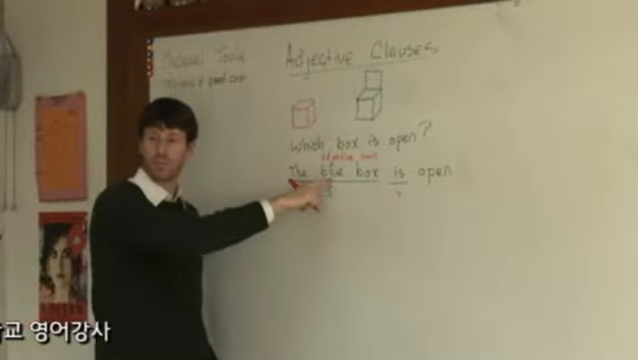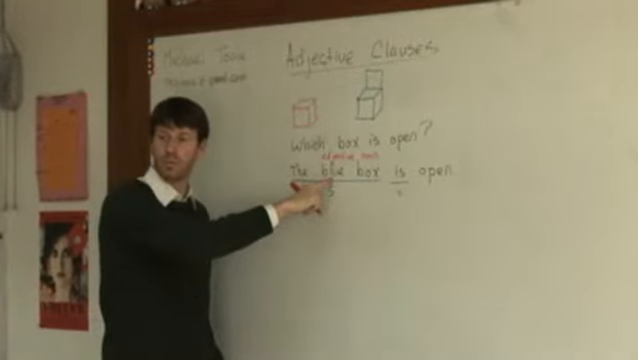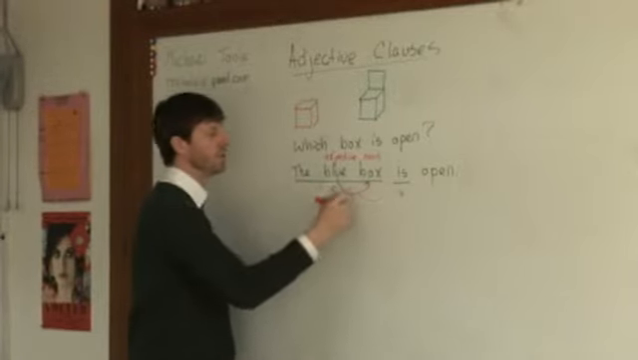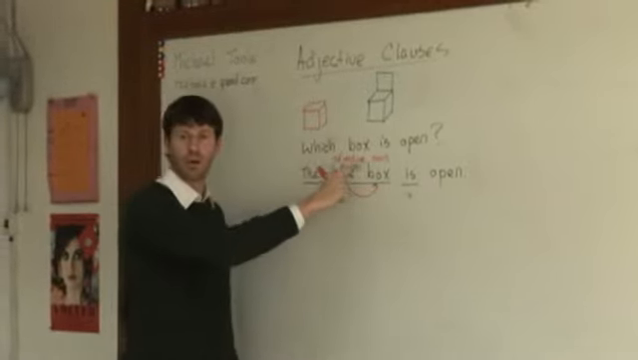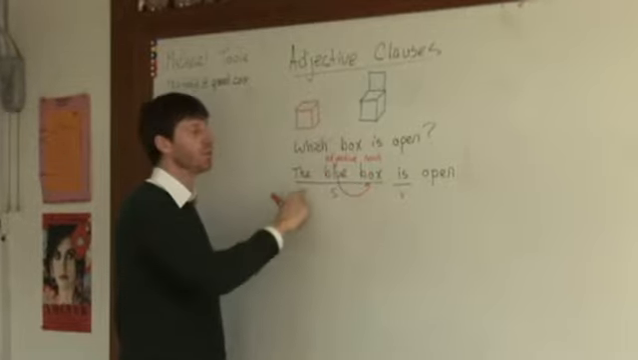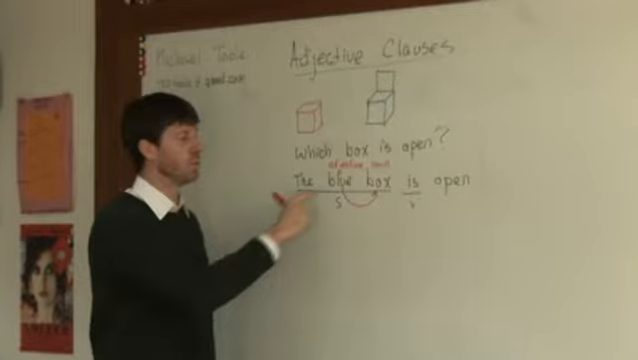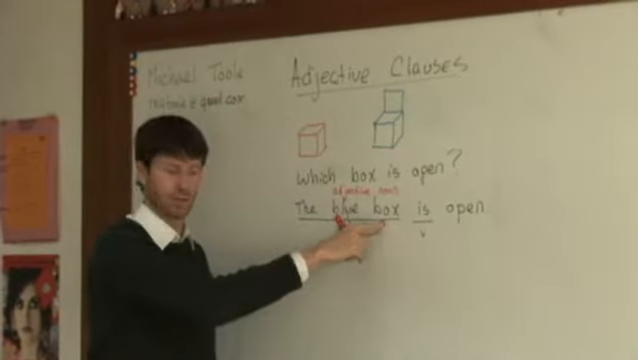And this is an adjective because it describes the box. So remember, an adjective describes a noun, right? So the blue box is open. Which box? Blue box. The blue box. So the adjective describes the noun.